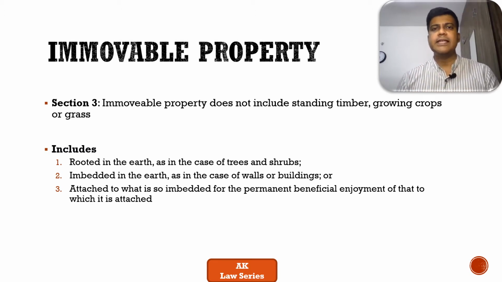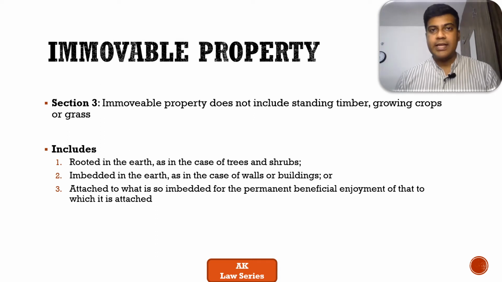In one of the cases, the Supreme Court came up with a judgment which stated that timber, grass or crops get value only when they are severed from the earth. That's why they are not considered part of immovable property. The definition is pretty simple and straightforward: anything which cannot be moved from one place to another, which is connected to earth, is immovable property. So Section 3 talks about what is not immovable property, and indirectly defines immovable property. So this is Section 3.